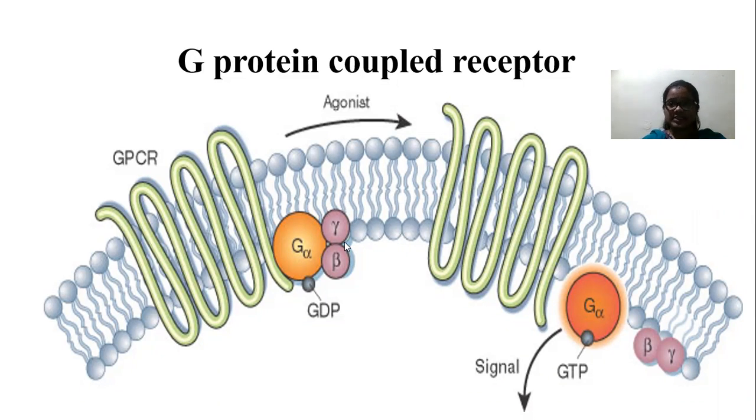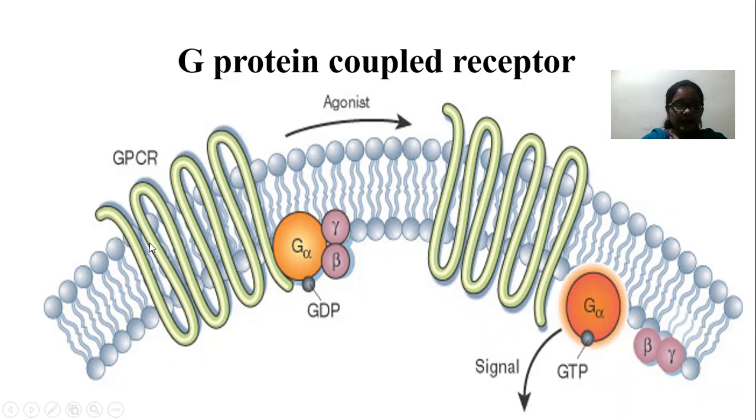GTP means guanosine triphosphate. So why is this receptor called a G protein coupled receptor? Because it is linked with effectors through G proteins, the proteins activated by GTP, guanosine triphosphate.